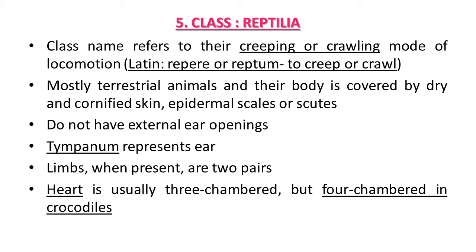They do not have an external ear opening here also, so the ear pinna is not observed. In these animals, the tympanum represents the development of the middle ear. So in future, in higher classes, the ear is divided actually into three parts, that is external, internal and middle ear.